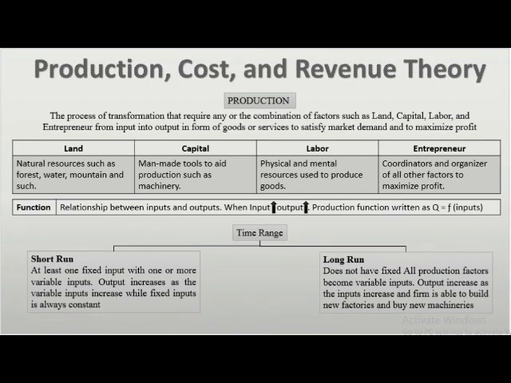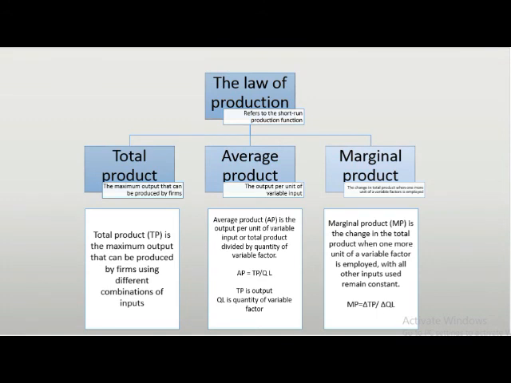The second type of time range is long run. Long run does not have fixed inputs. All production factors become variable inputs. Output increases as the input increases and the firm is able to build new factories and buy new machineries.